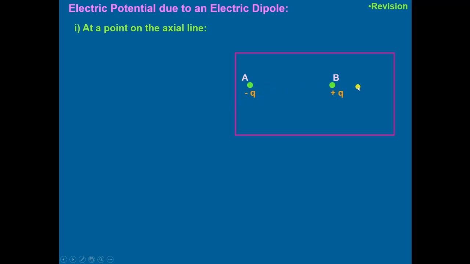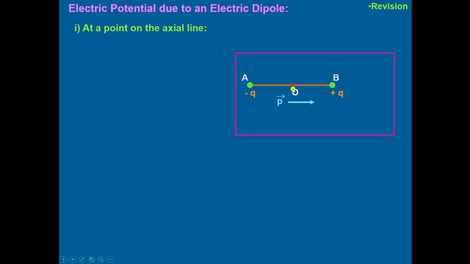Okay, then we will quickly revise the electric potential due to an electric dipole on the axial line of the electric dipole. We take the electric dipole having charges Q negative at A and Q positive at B. They are separated by a length of 2L.